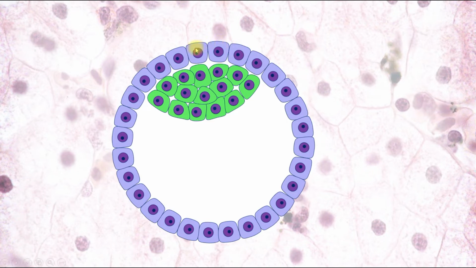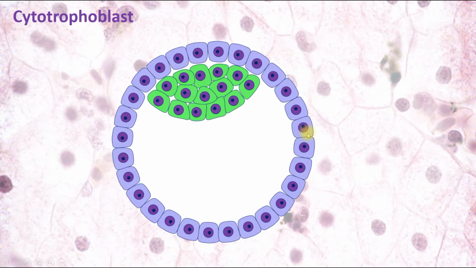And during the implantation, the trophoblast is divided into 2 parts. These cells, which are distinct cells, form the inner layer, and they are called cytotrophoblast. Cyto because it's made up of distinct cells. And some cells of the trophoblast undergo mitotic divisions, and they are pushed out from the cytotrophoblast, and they are fused. So they form syncytium.